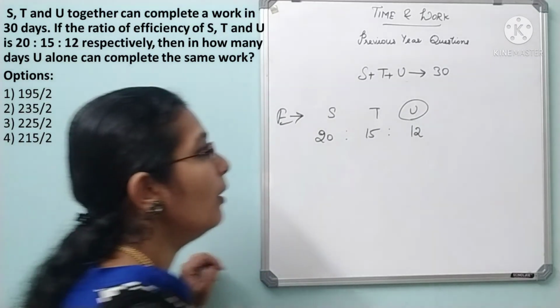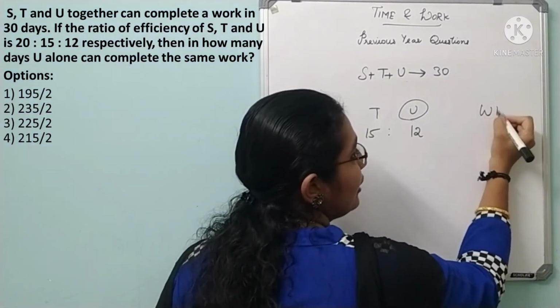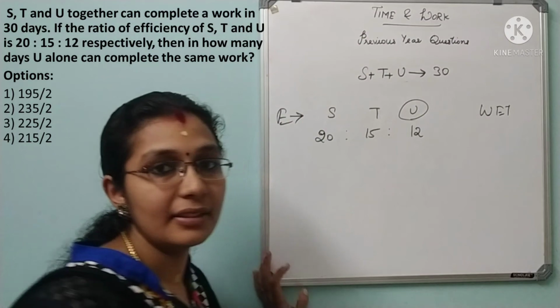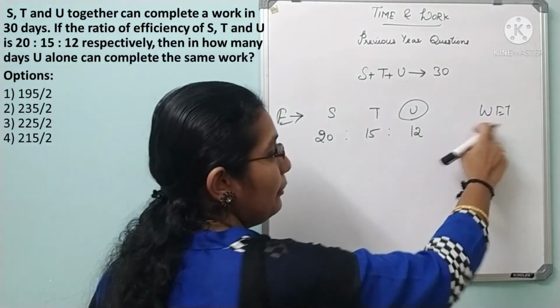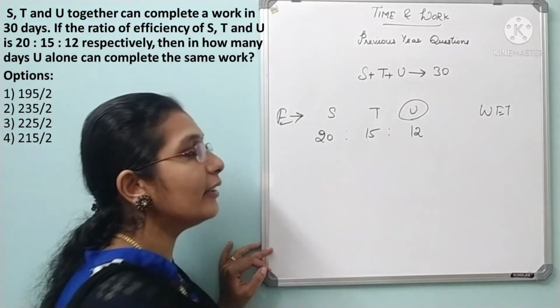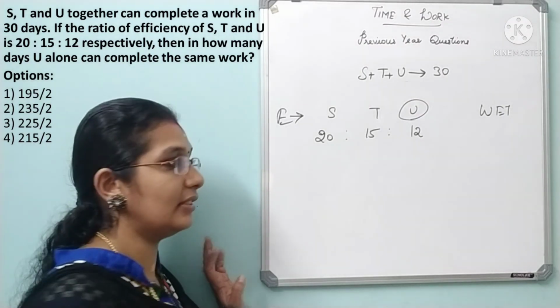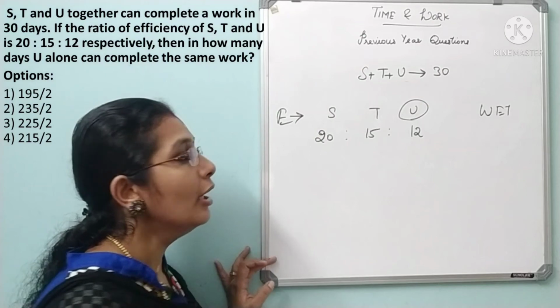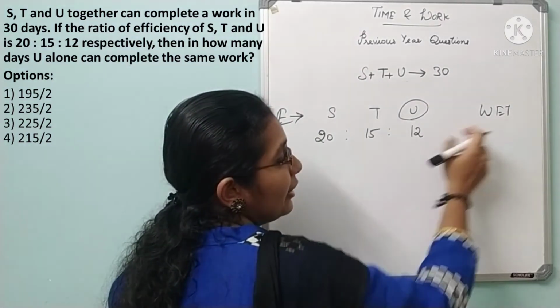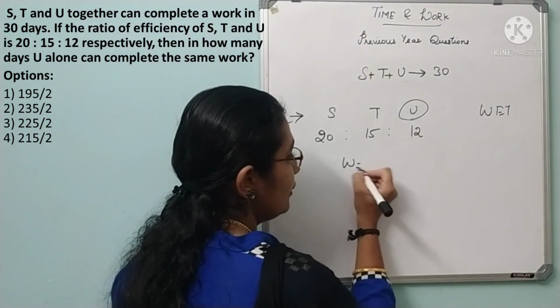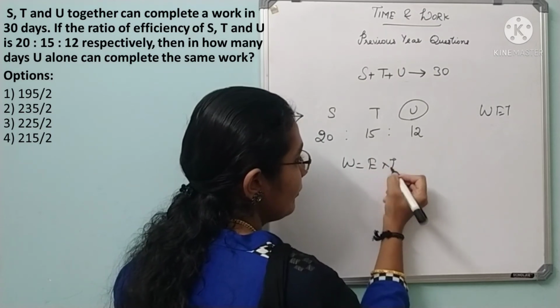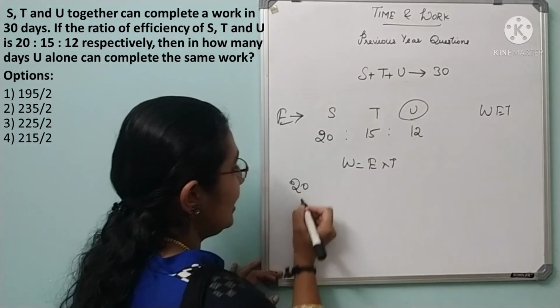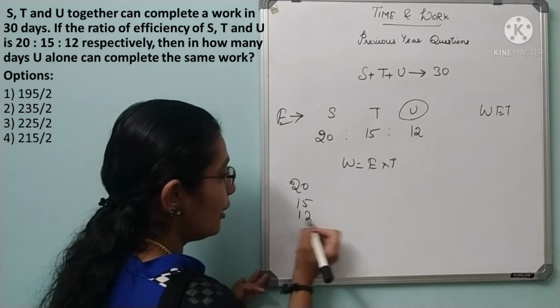Okay. So how will you proceed? We know the formula. Using this itself we will find the answer. Here we know efficiency. If we add all these three, we can get total efficiency, right? Yes. And they have given total time. So now we will find the total work. So work is equal to efficiency into time. So efficiencies are 20, 15 and 12. So add all the three.